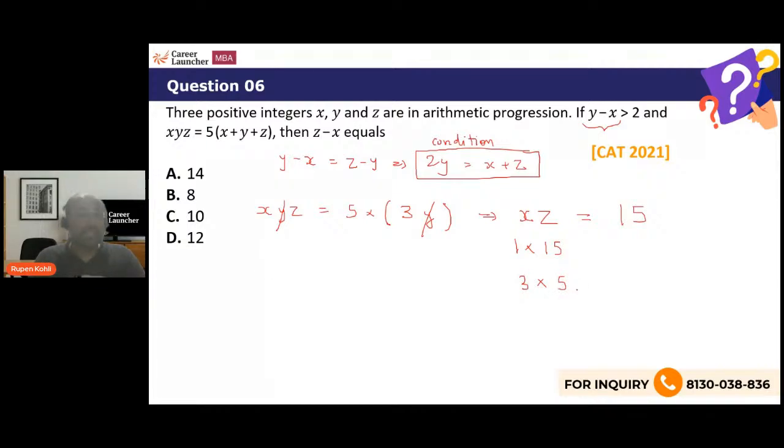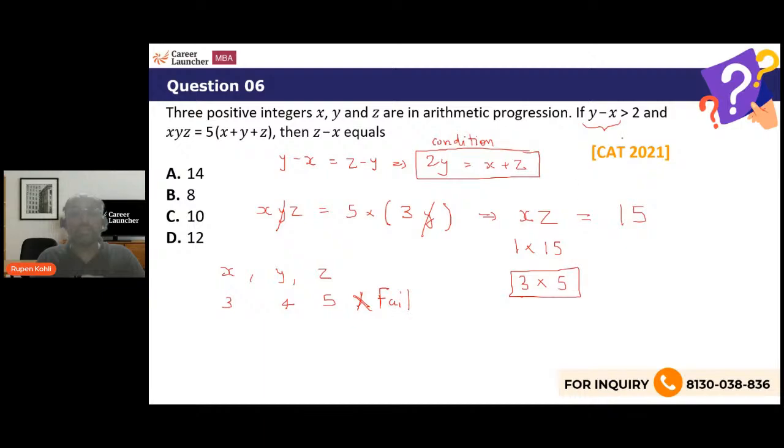Now, the challenge is x, y, z are in AP. If I take x and z to be 3 and 5, then it will become an AP of positive integers only. But the issue is that the value of y will be the average of 3 and 5, which is 4. And in that case, y minus x would be equal to 1, which goes against the constraint that y minus x needs to be more than 2. So this case will fail.